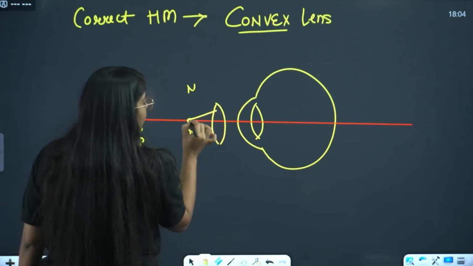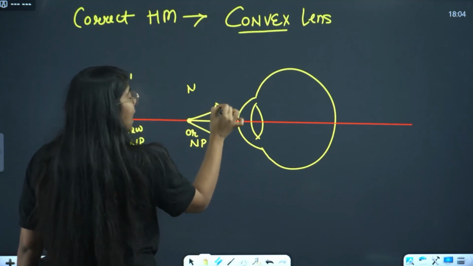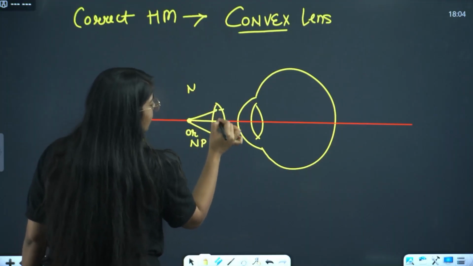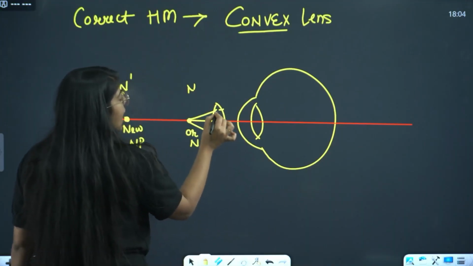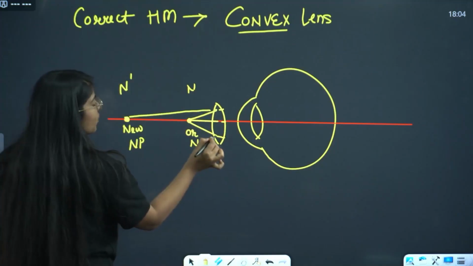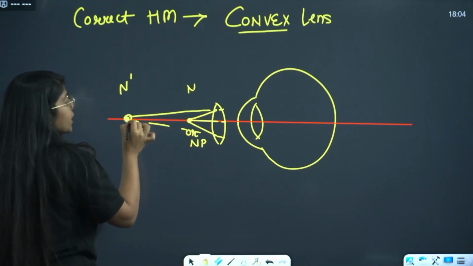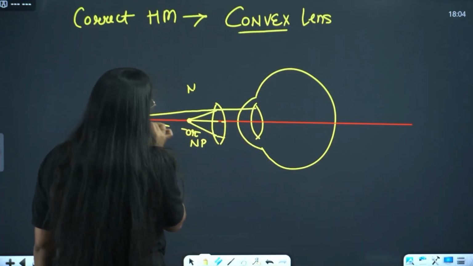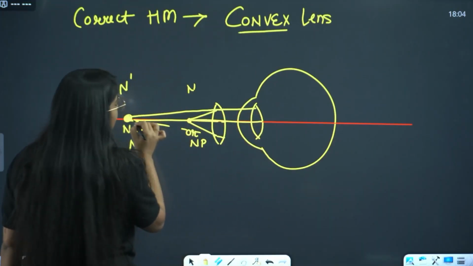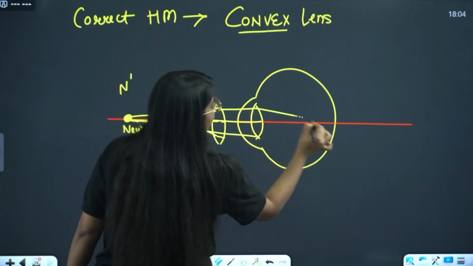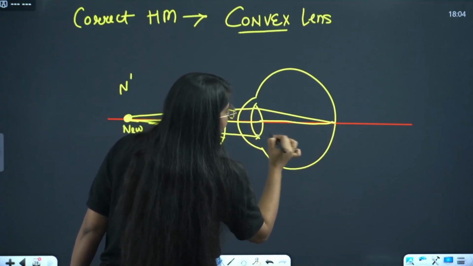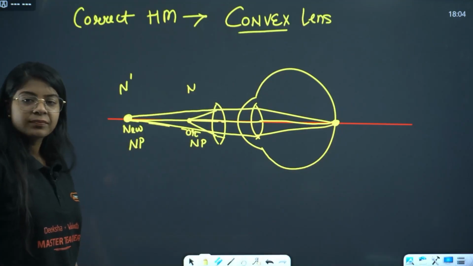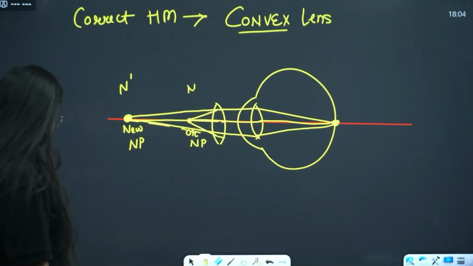The rays will go here and they will converge a little bit and will actually make the image at the new near point of the eye, and from that the rays will go into the eye lens. And they will focus exactly on the retina. Done. This is the correction of hypermetropia.